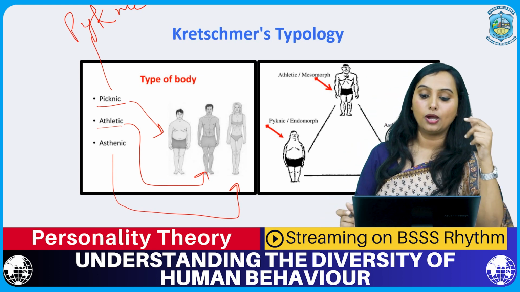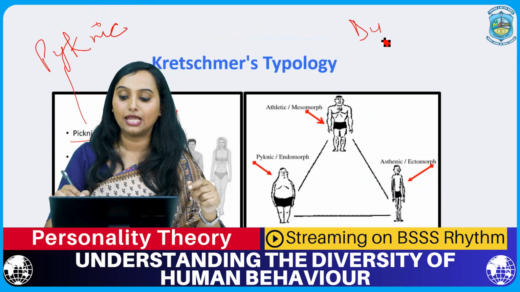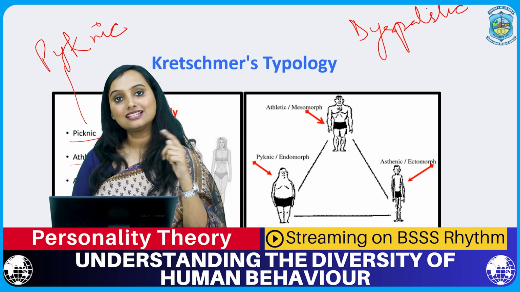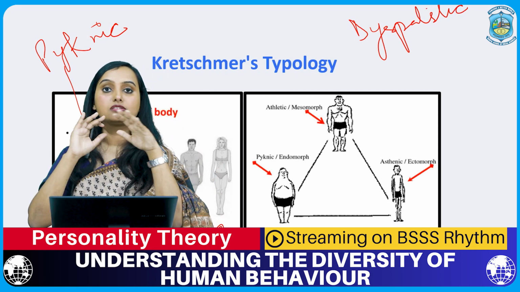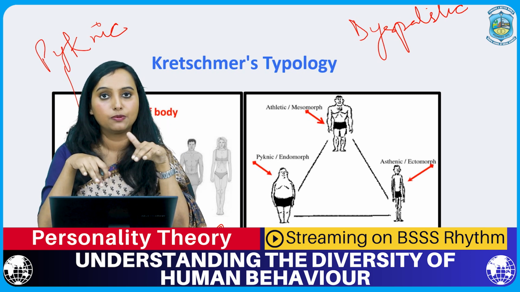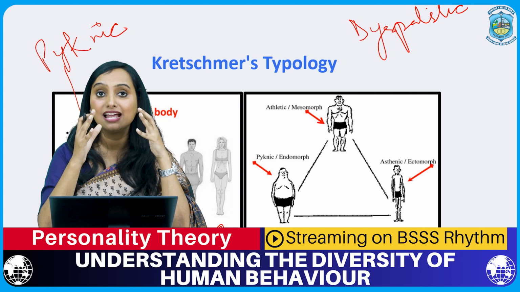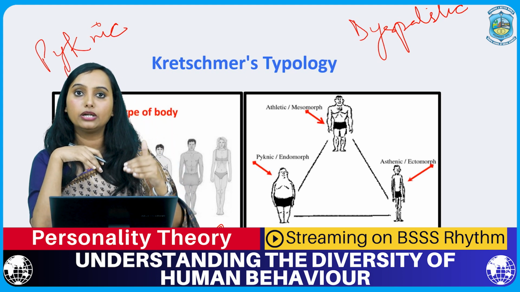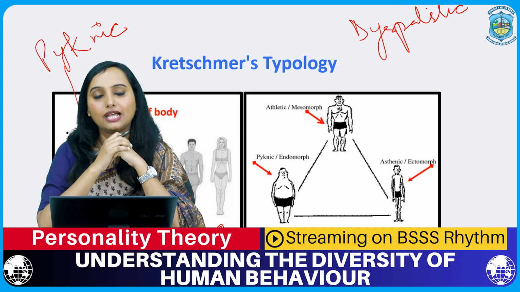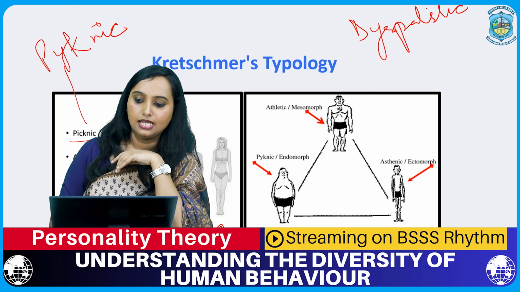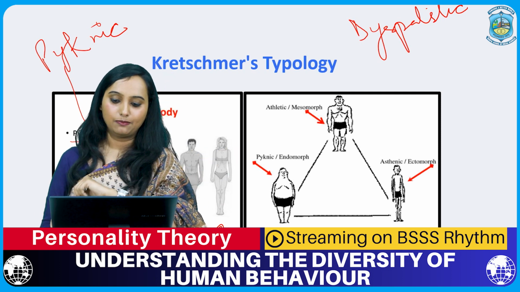Now what about the fourth one? As I mentioned, the fourth type was dysplastic. And what does this refer to? Any person who does not come under the first three categories that I mentioned, any person who does not possess or has an ambiguous set of characteristics which do not come under these three categories, that person will be categorized under the fourth type, that is the dysplastic type. So this was Kretschmer's typology.